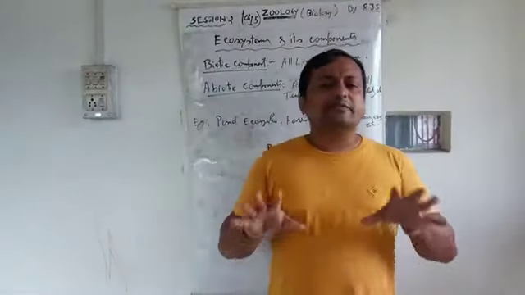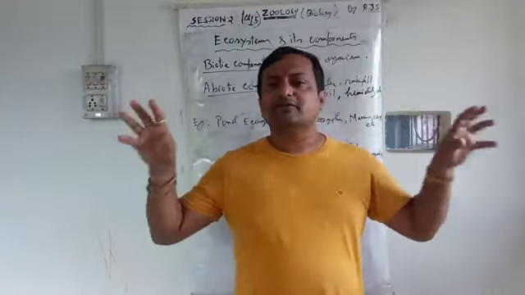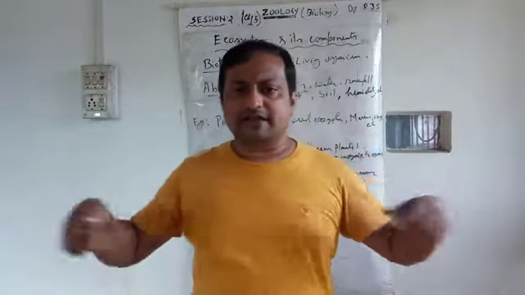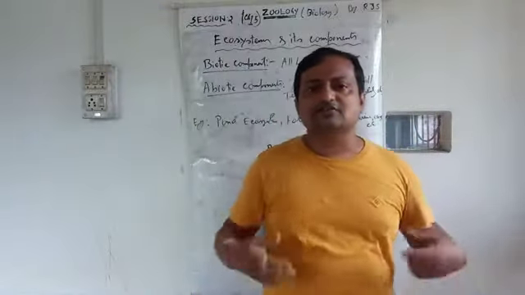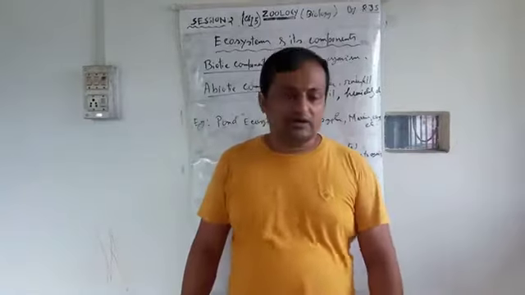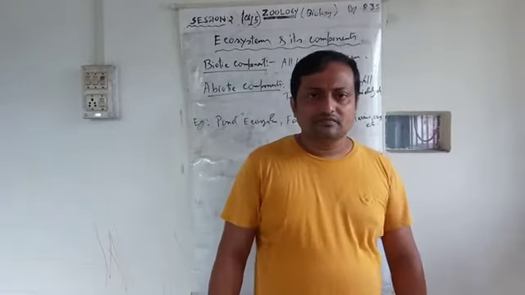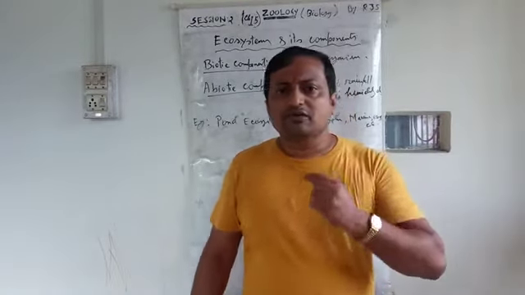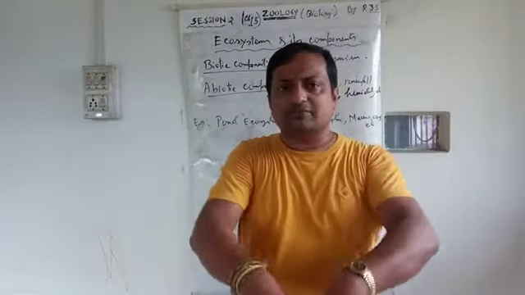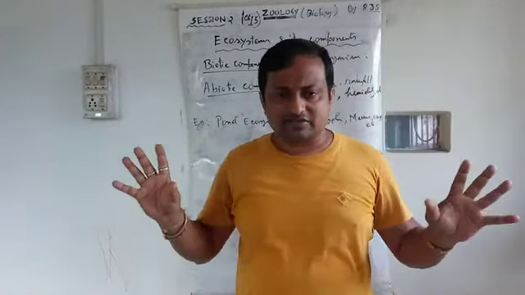Okay, so what happened? We defined environment, we defined ecosystem, and so life is able to go on, the life cycle goes on, reproduction goes on. That's why different species are able to survive in this world. Simple example: the main factor is the biotic and abiotic interaction. Those that are able to survive, they form the ecosystem.